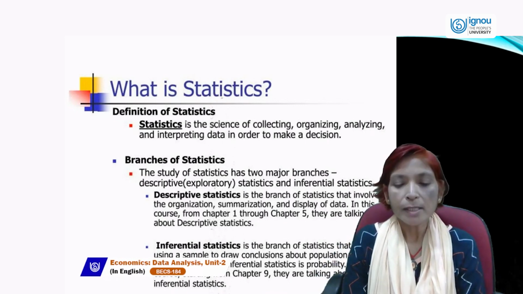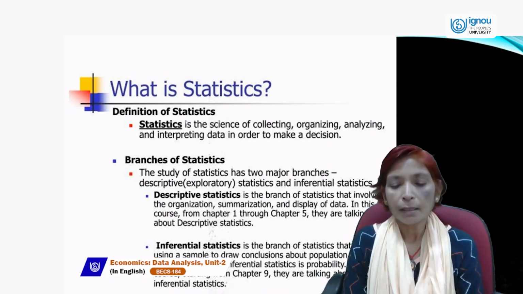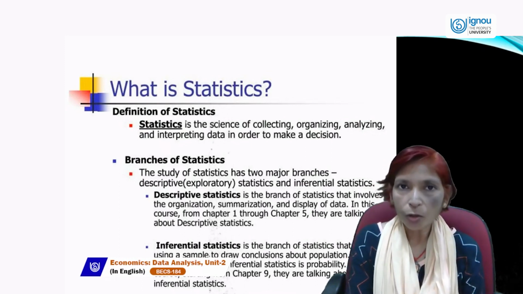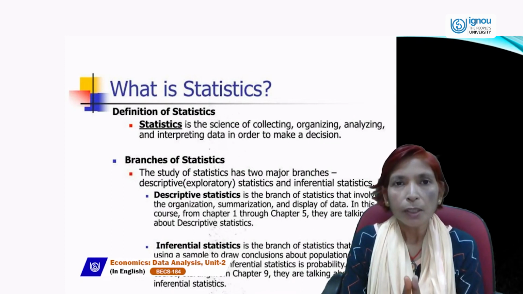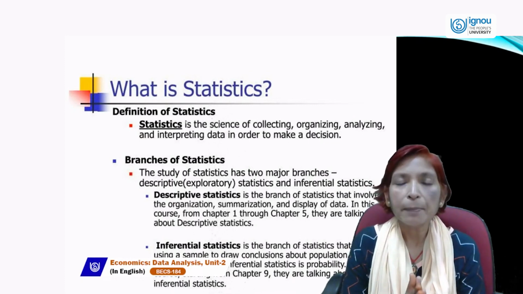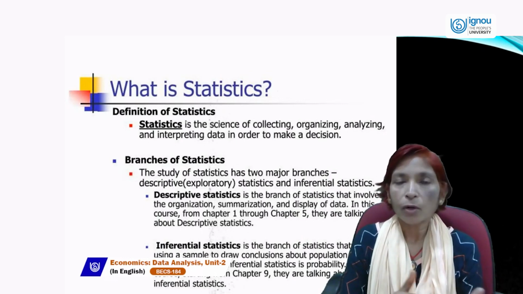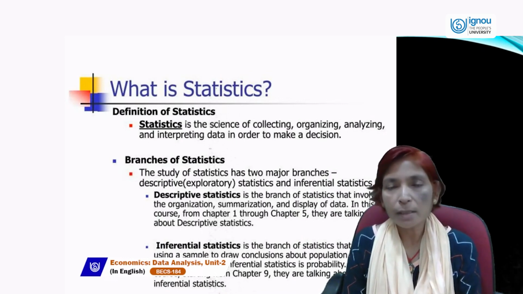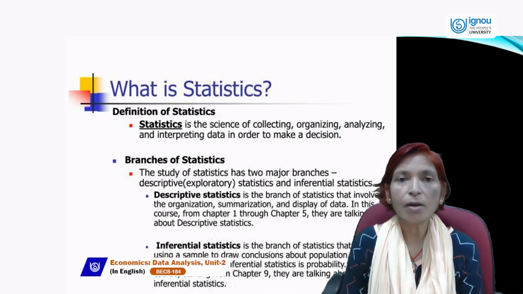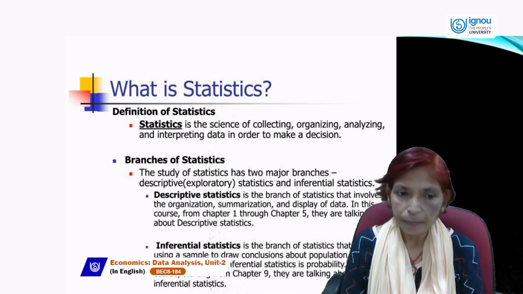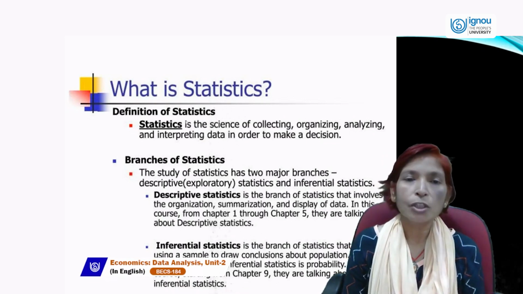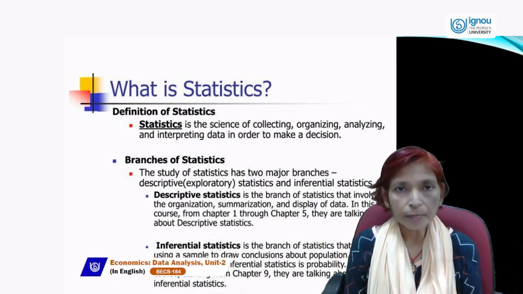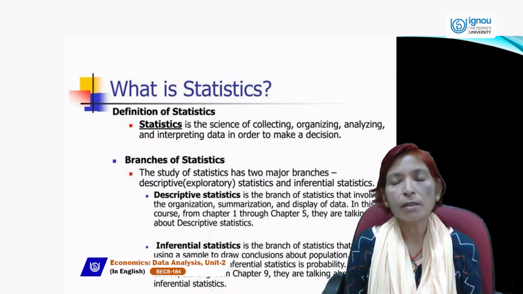Classification means to separate the data into different groups, similar features data in one group and non-similar data you can put in another group. When you separate the data with their qualities or with their similarities or dissimilarities on the basis of this, that is called classification of data. So, first of all, in descriptive statistics, we will use this process of organizing the data, and after that, summarization of data.